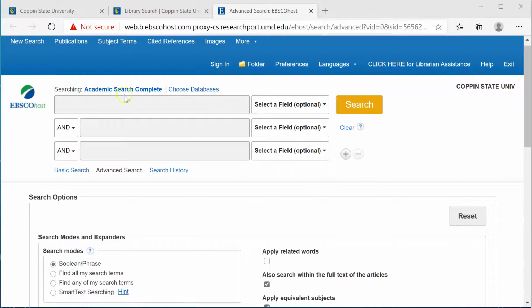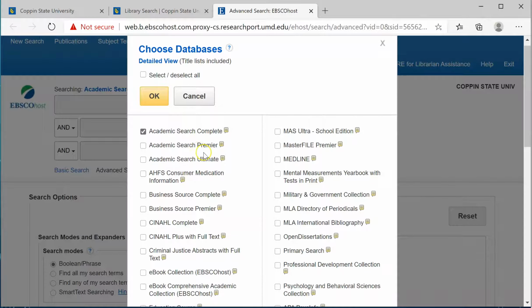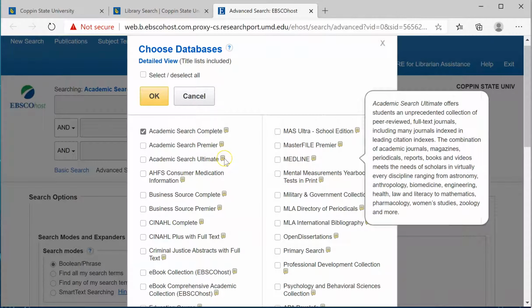The first thing to note is our database, Academic Search Complete. If we wanted to see other Ebsco database options, we click Choose Databases. Here we have all the Ebsco databases More Library subscribes to. Hover over the dialog box of any database to find out more.